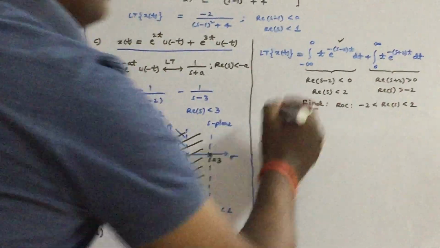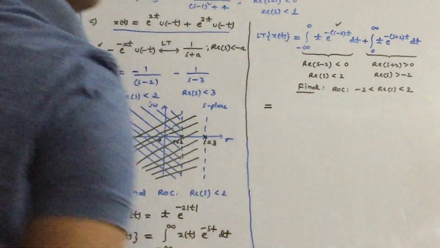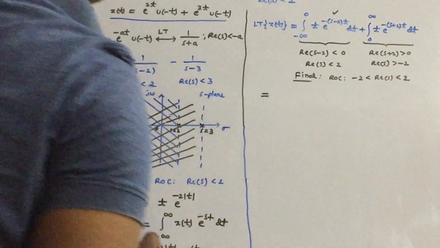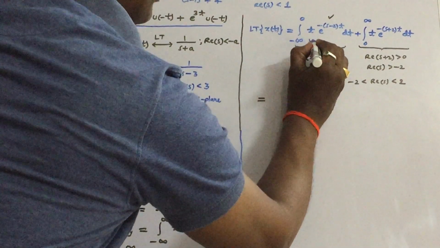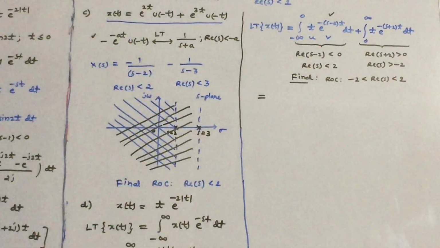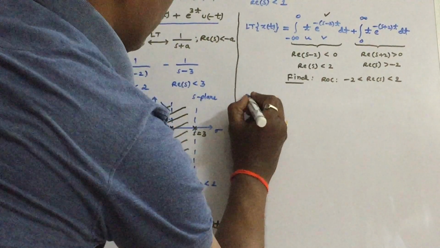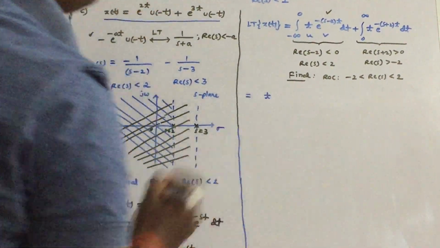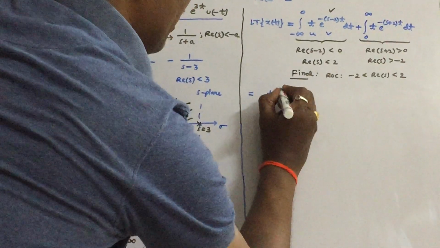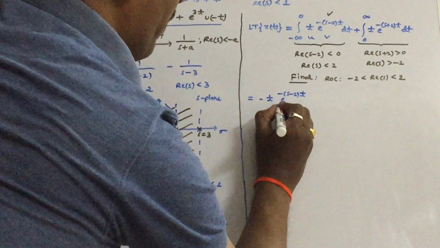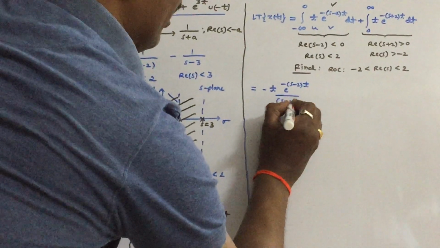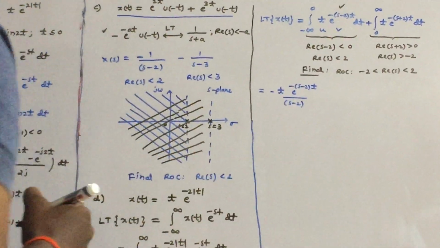This is the very, very important point you have to observe. Now you can easily simplify this. Let us use the UV rule. Take this function as u, this function as v. You can straightly say that first function into integration of second function is e power of minus (s minus 2) t by minus (s minus 2); write the minus outside.